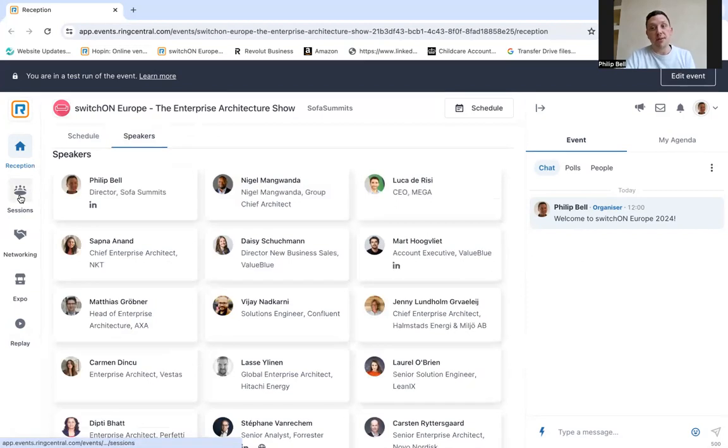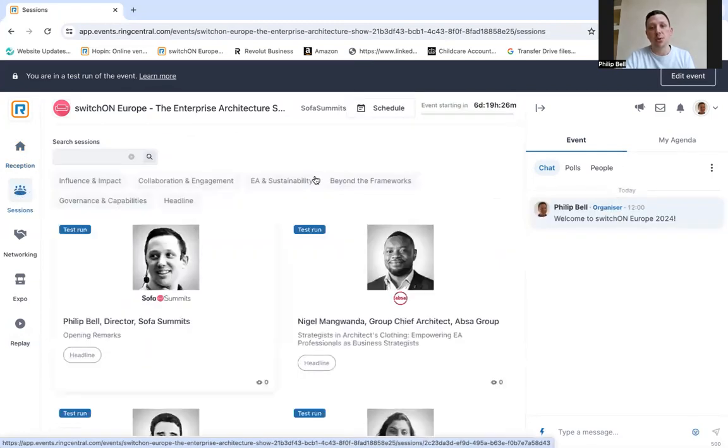Then we have the sessions area. This is where you'll probably spend most of your time, because this is where all the content takes place. So presentations and panel discussions all take place here in the sessions area. What you're seeing right now is a lot of test runs. This is an organizer mode, an organizer view, so you won't see this on the day. On the day, everything just appears in real time.